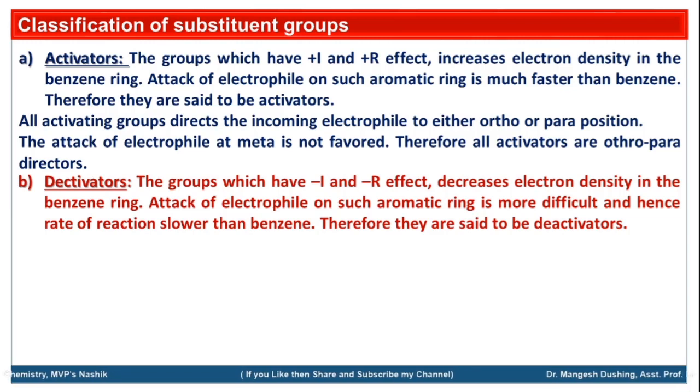Second, substituent groups that are deactivators. The groups which have an electron withdrawing inductive effect or electron withdrawing resonance effect are called the minus I effect or minus R effect. Those structural effects decrease the electron density in the benzene ring. Then the attack of an electrophile on such an aromatic ring will be more difficult, and hence the rate of the reaction will decrease. Therefore, the groups which have a minus I effect or minus R effect are called deactivators.